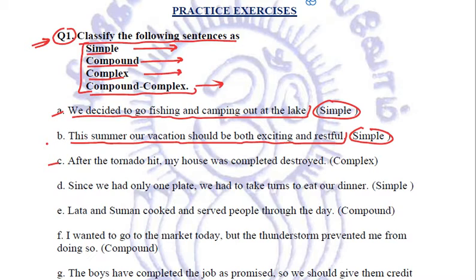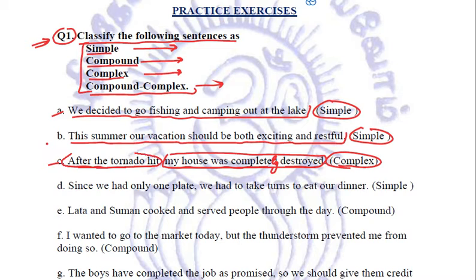Now, the next sentence is, after the tornado hit, my house was completely destroyed. Now, this is a complex sentence. Why? Because it has one independent clause and one dependent clause, right? So you need to observe and you should be able to differentiate between the various types of sentences.